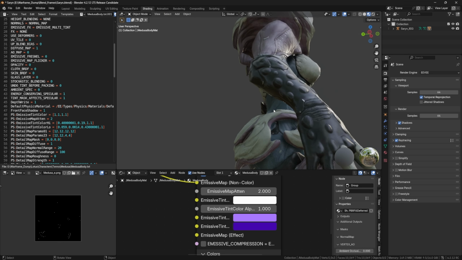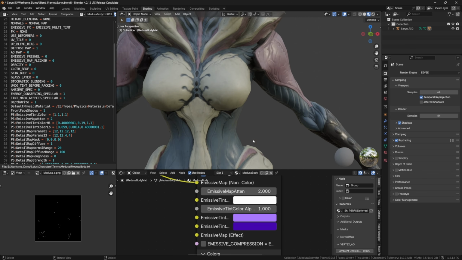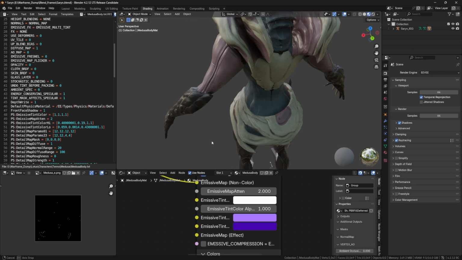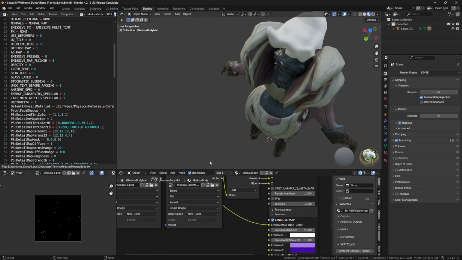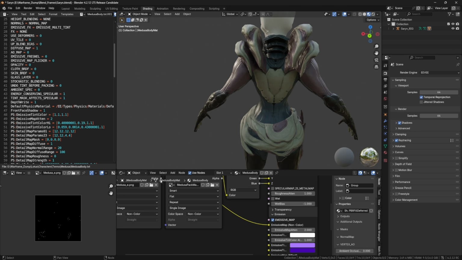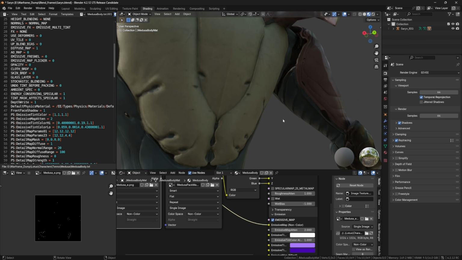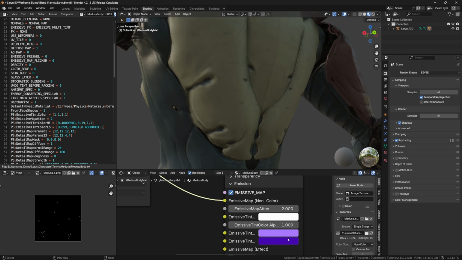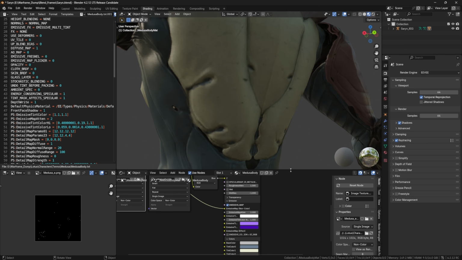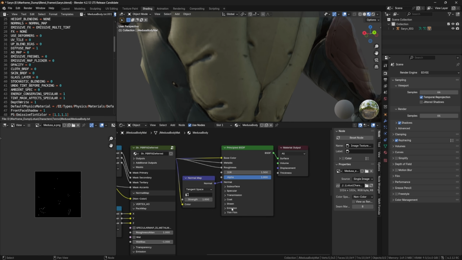And does she even have emissive? I can't see where there's any emissive value. She should. Did I do something wrong? Oh, I know what I forgot to do. Okay, I forgot to go over a step.